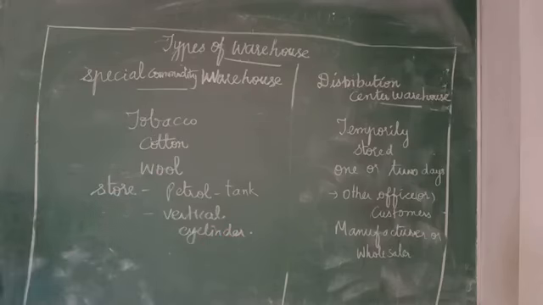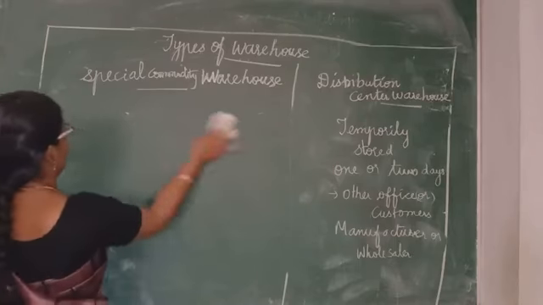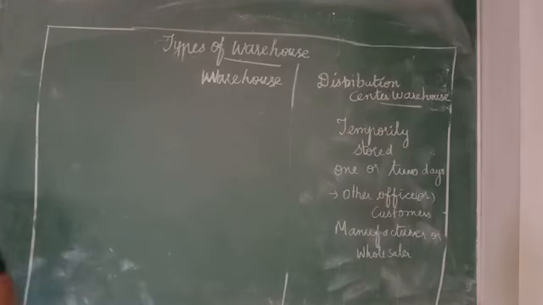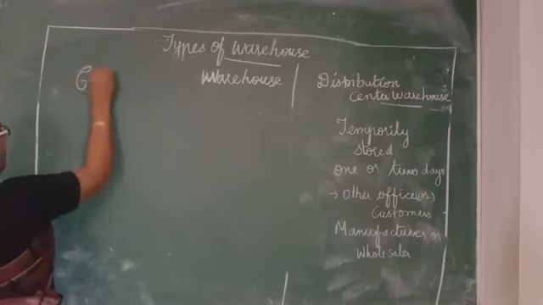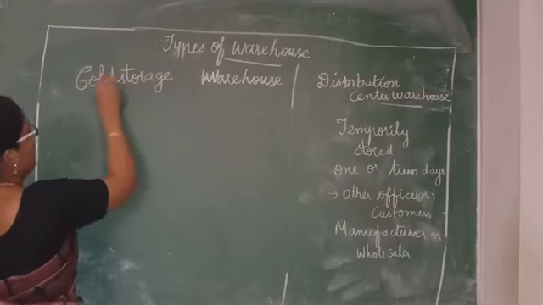Next, let us move on to the cold storage and refrigerated warehouse. In the cold storage, what are the things we will store?